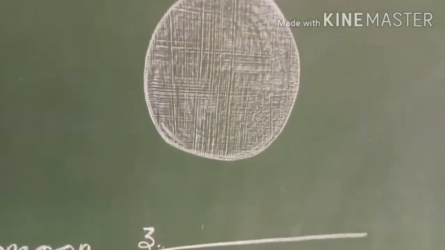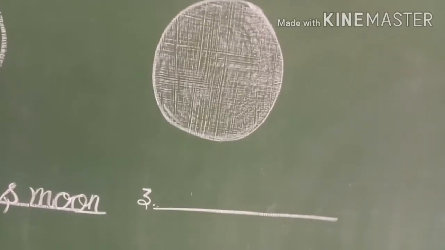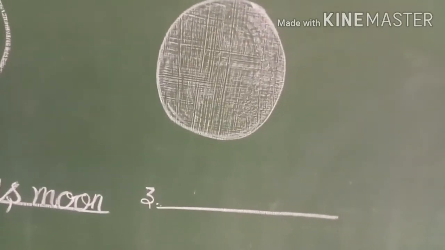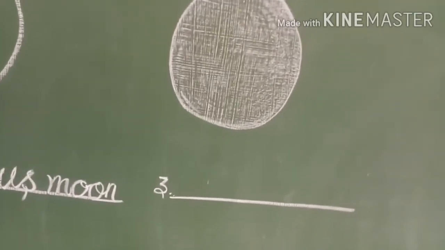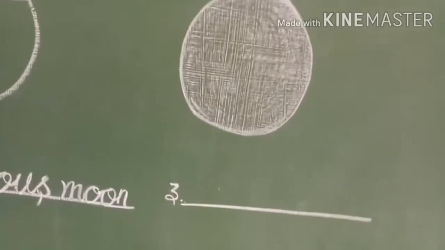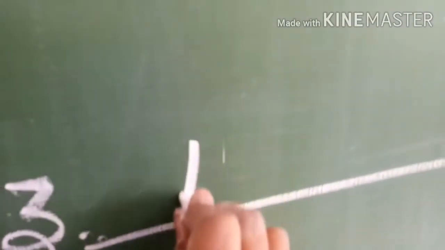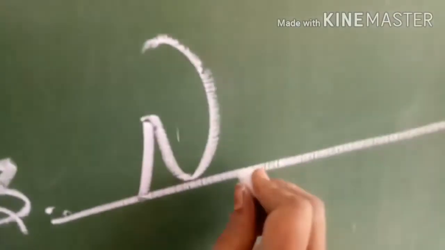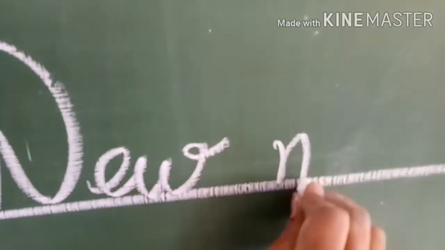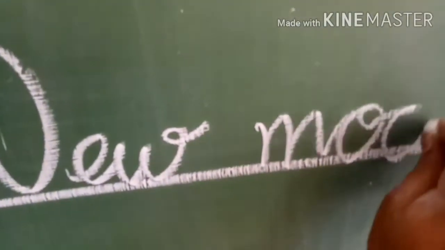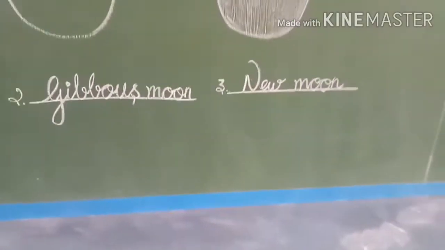Now come to the third one. Look at the third moon. What phase of moon is it, children? Can you guess? Yes. This is what? New moon. What is that? New moon or no moon? New moon. Okay. So now write new, N-E-W, new, M-O-O-N, moon, new moon. Right, children?